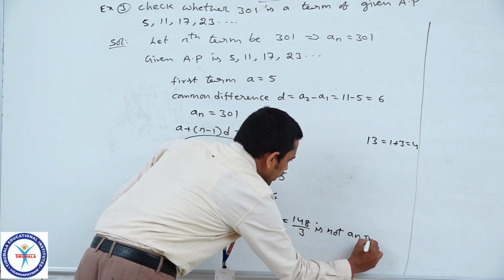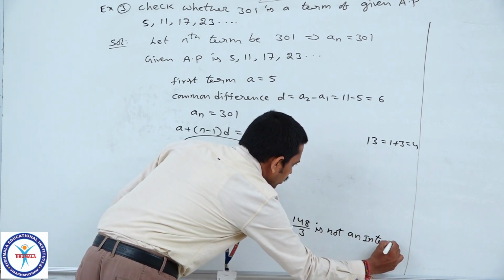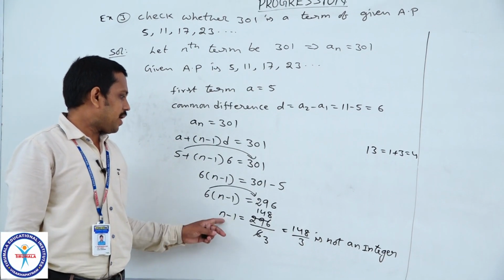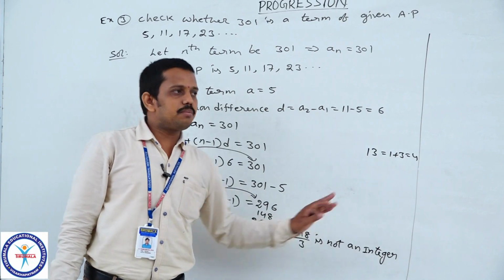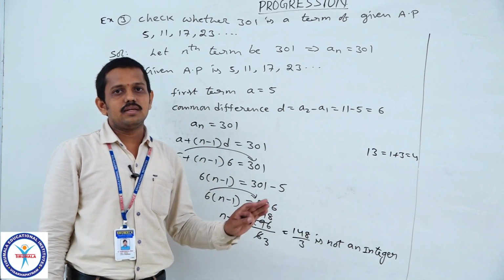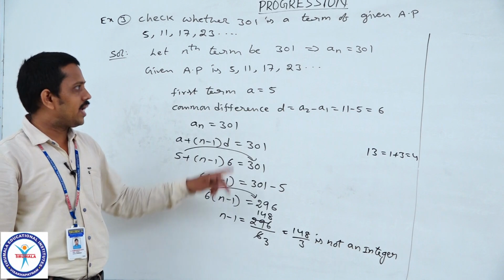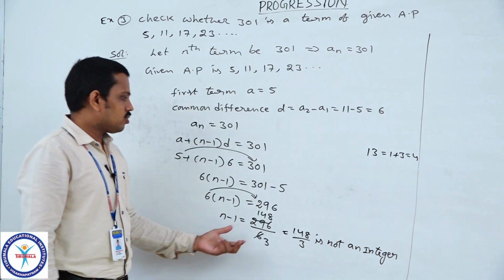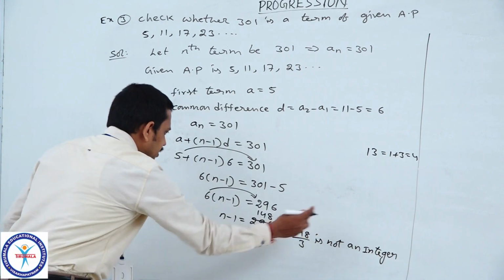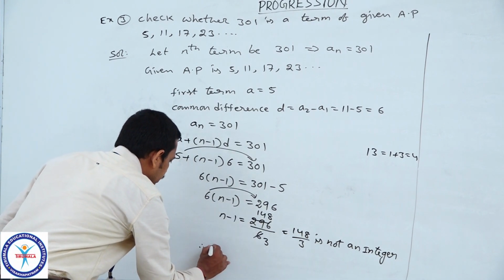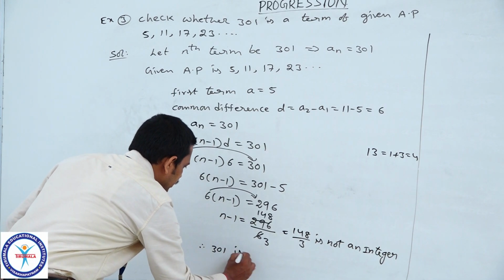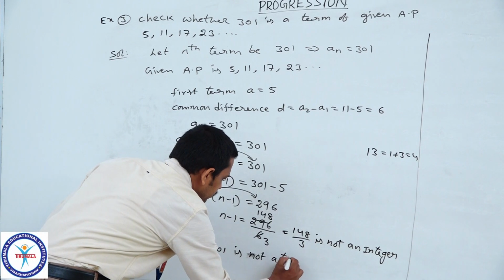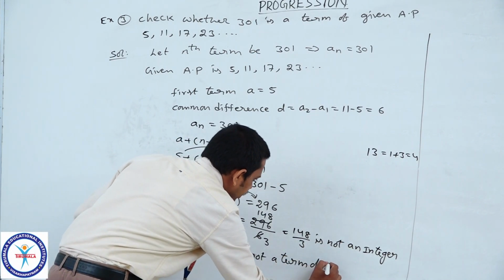So here n minus 1 is not an integer, which means n is also not an integer, but this is a contradiction, since the number of terms is always a natural number. Therefore, 301 is not a term of the given AP.